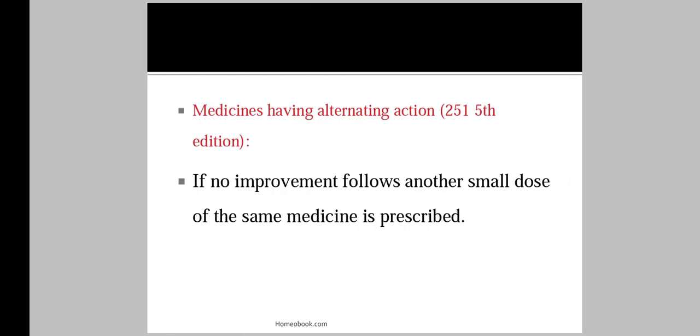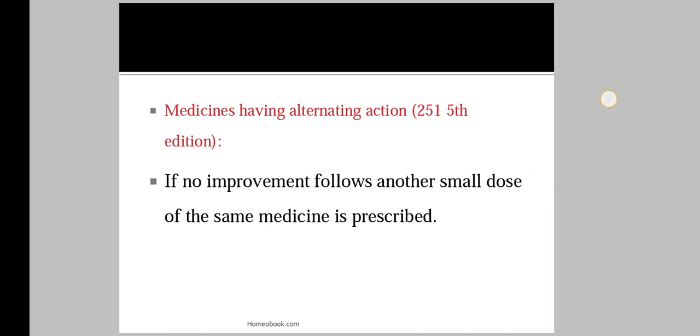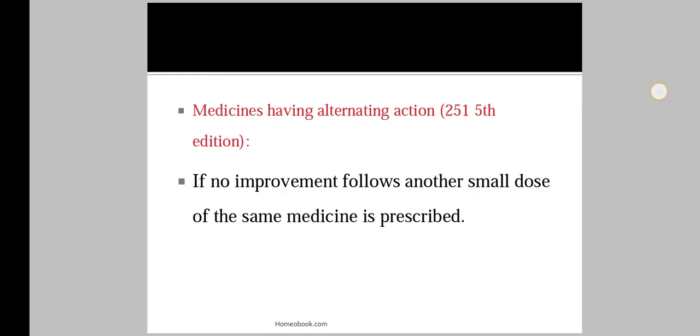Then the third point, that is medicine having alternating actions. If a medicine has alternating actions and no improvement follows, another small dose of the same medicine is prescribed. If we see there is no use of a particular medicine, in that case we will see another remedy that is very similar to the first remedy. If no improvement follows, another small dose of the same medicine can be prescribed to see the action of that medicine or to improve the patient. So this is regarding the repetition of the doses.